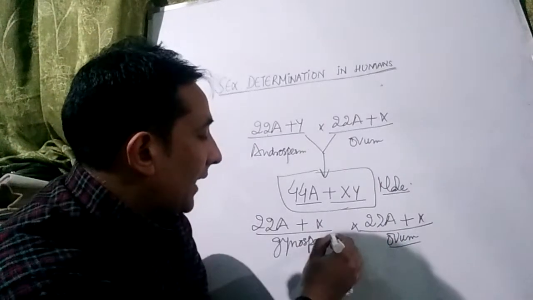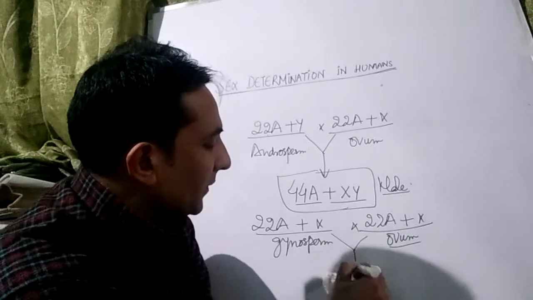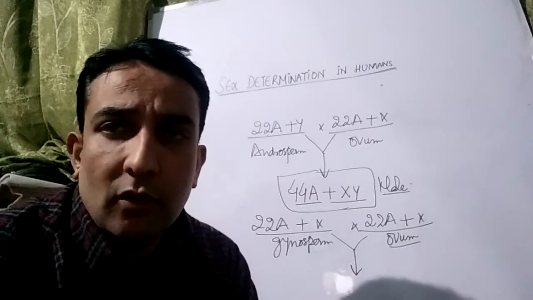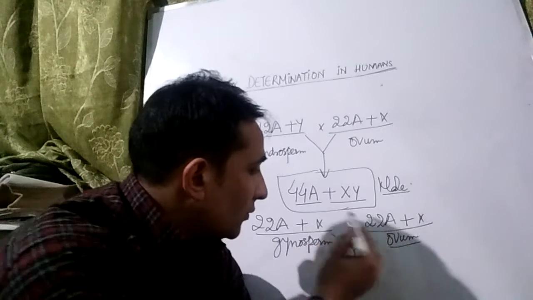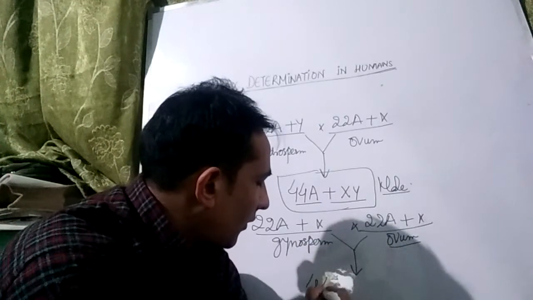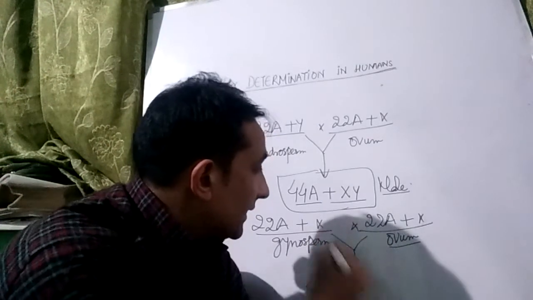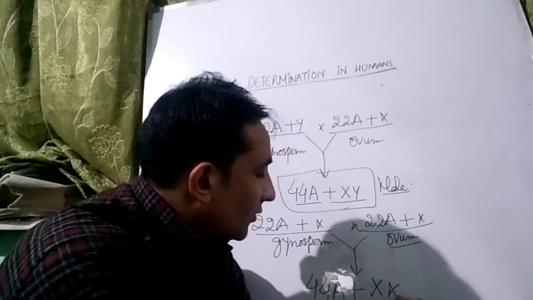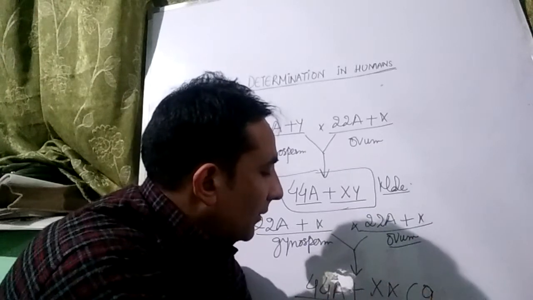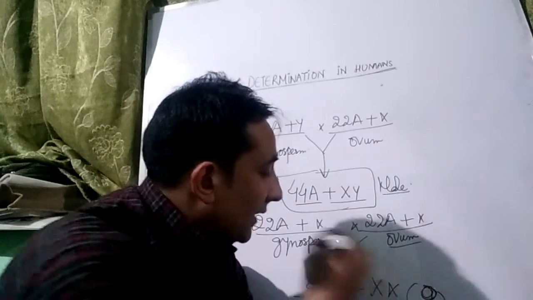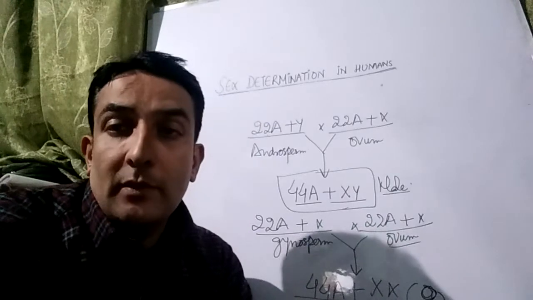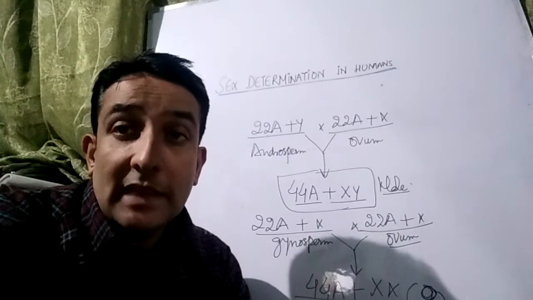Now we shall see what will happen if a gynosperm fertilizes the ovum. Again, if a gynosperm fertilizes the ovum, you will see these are 22 autosomes, these are 22 autosomes, making 44 autosomes plus this X chromosome and this X chromosome. So this becomes the chromosomal formula of the female, which I already told you is that the chromosomal formula of the human female is 44 autosomes plus XX.